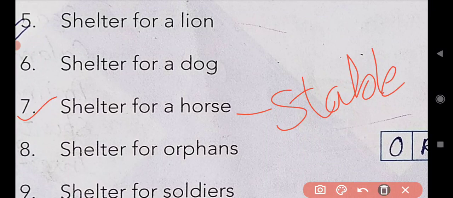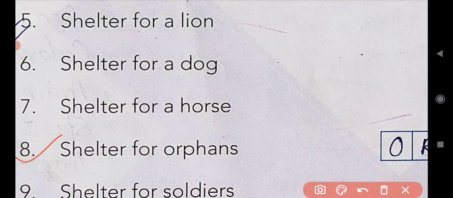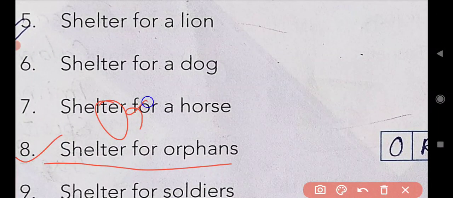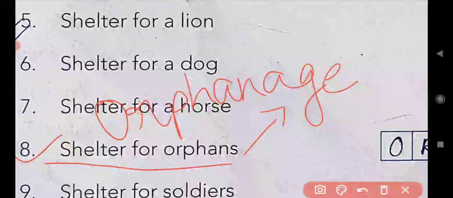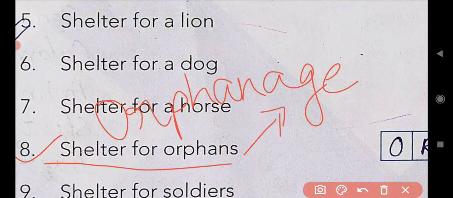Now come to the next, that is the 8th one. Shelter for orphans means वो बच्चे जो अनाथ बच्चे होते हैं, उनके लिए कौन सी प्लेस होती है, जिस प्लेस पे अनाथ बच्चे रहते हैं उसको हम क्या कहते हैं? That is known as orphanage. Spelling is ORPHANAGE. Orphanage is a shelter for orphans.